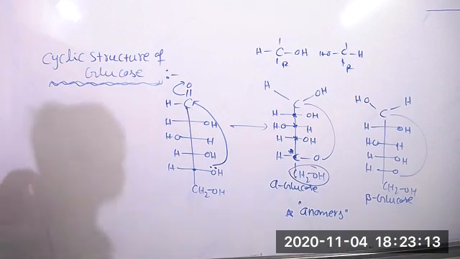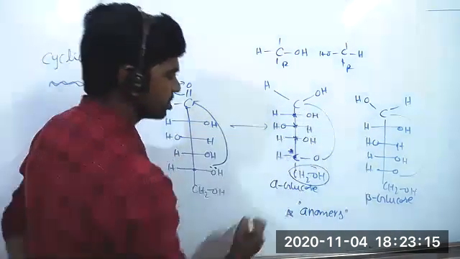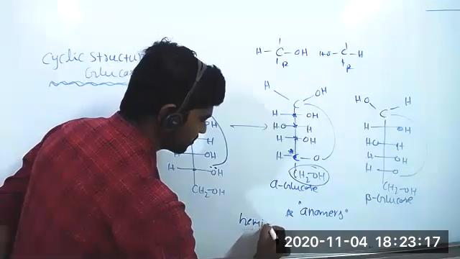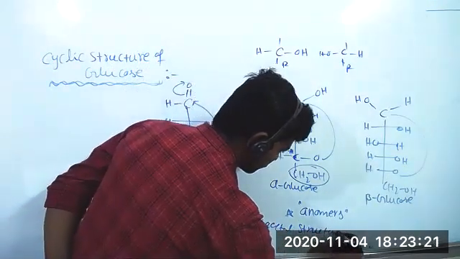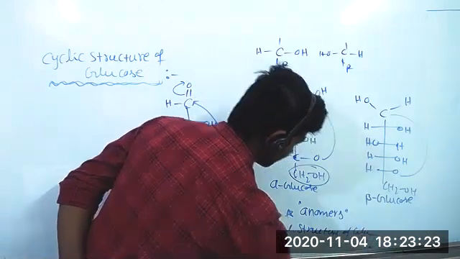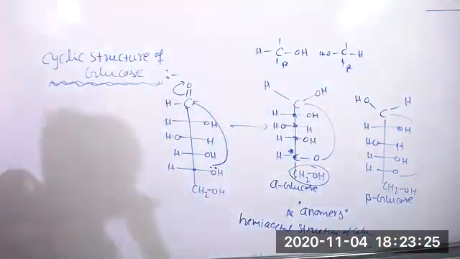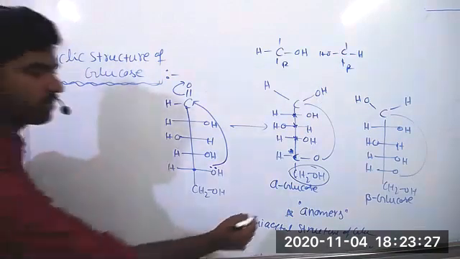So these are hemiacetal structures of glucose. And what are anomers? A frequently asked question for 1 mark.